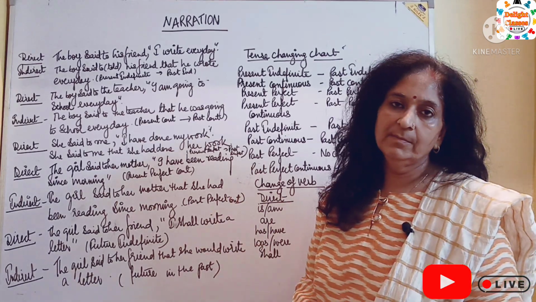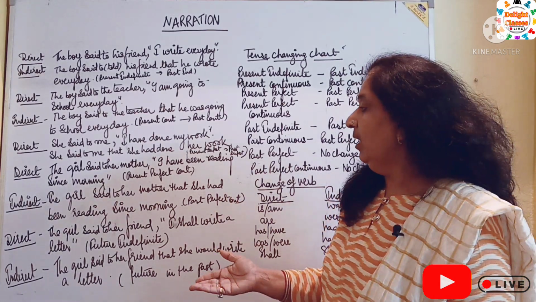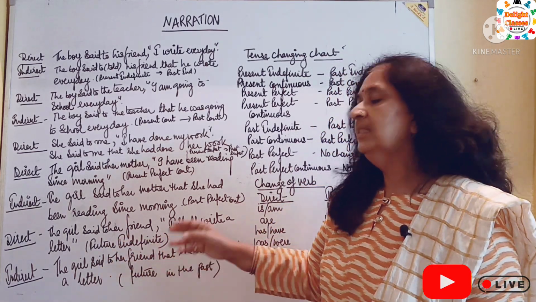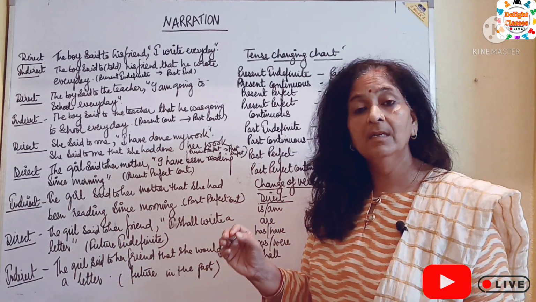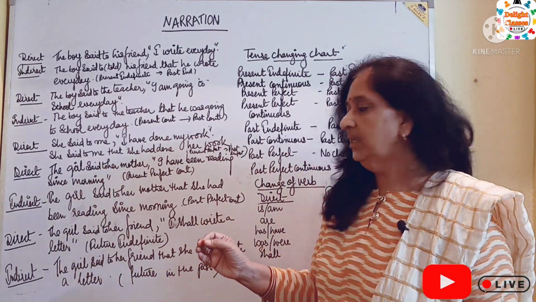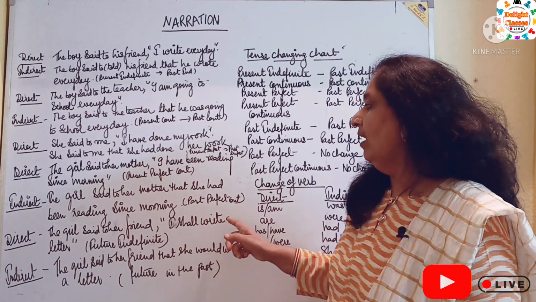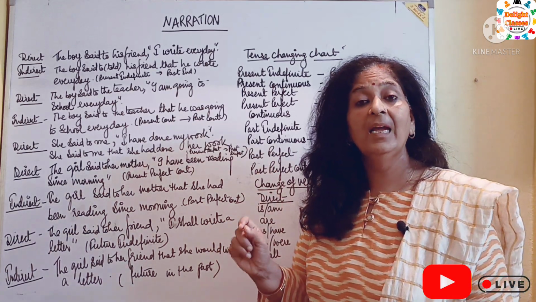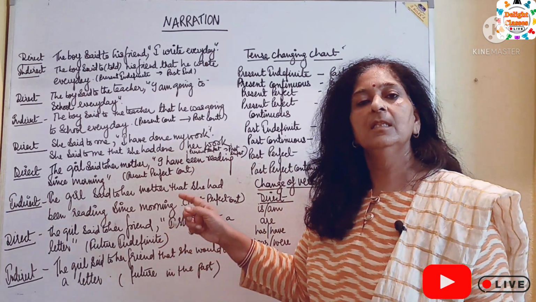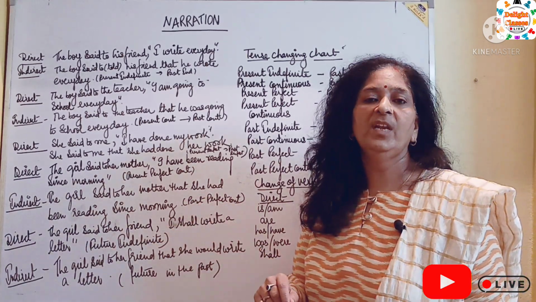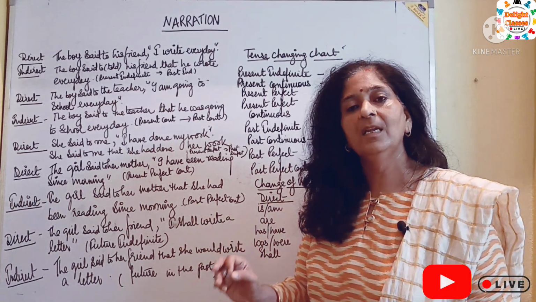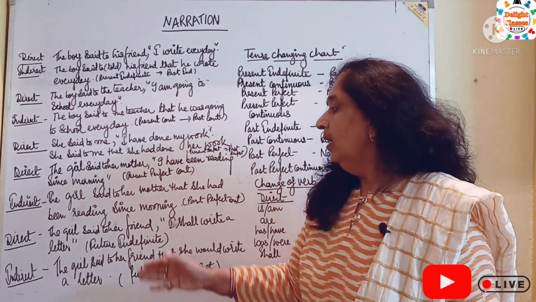Now the last example. In direct speech, the girl said to her friend, comma, in inverted commas, I shall write a letter. This sentence is in future indefinite tense.